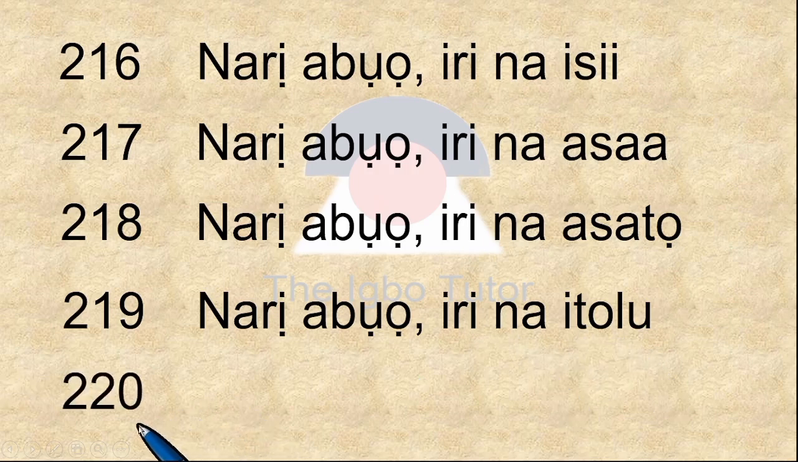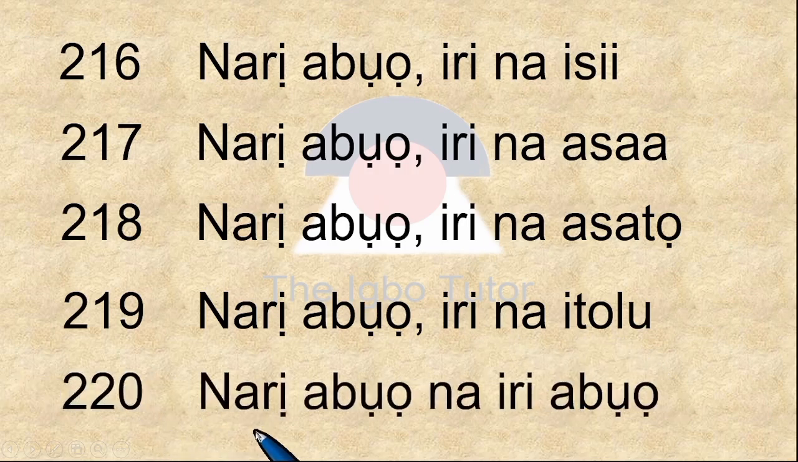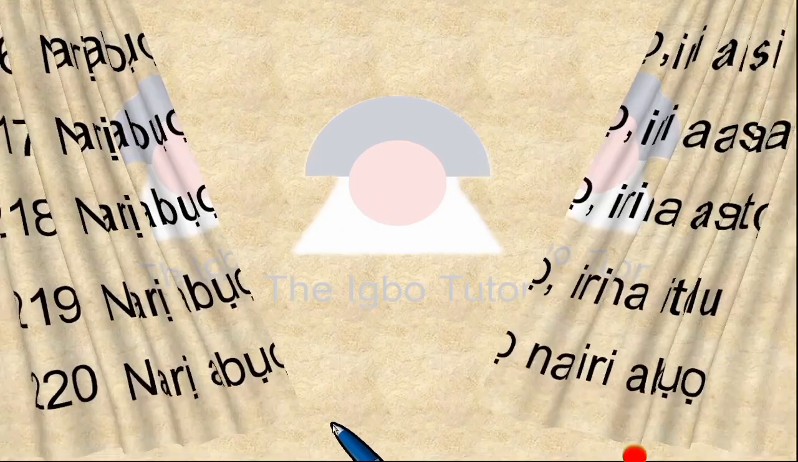And then 220, that is narị abụọ na iri abụọ. Narị abụọ, 200, na and iri, 10, abụọ in 2 places, that is iri abụọ. We'll move on to the next page.